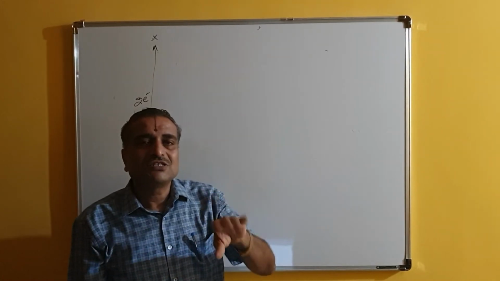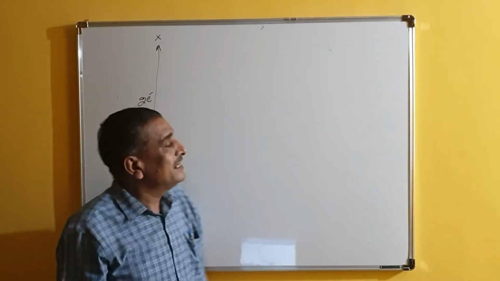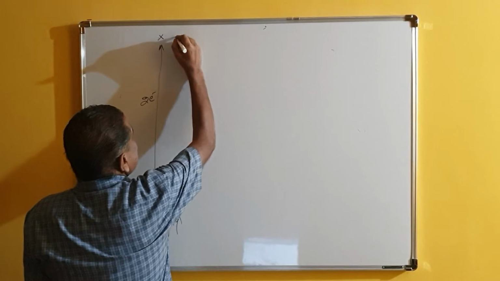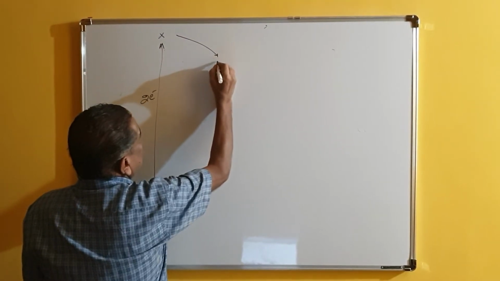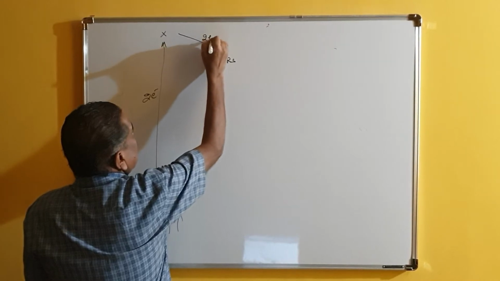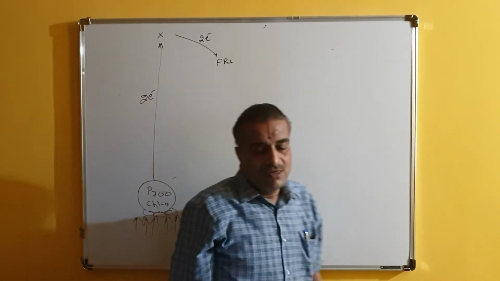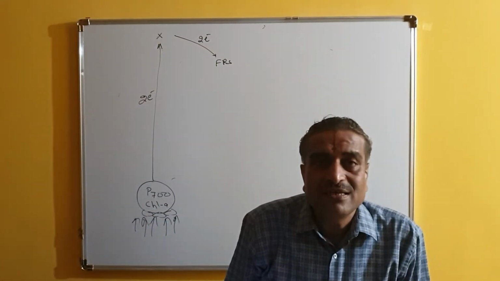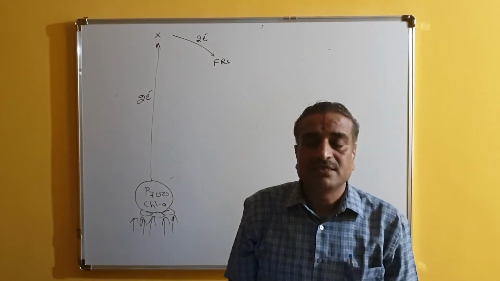Addition of electrons is called a reduction reaction. X hands over the electrons to FRS, known as ferredoxin reducing substance.